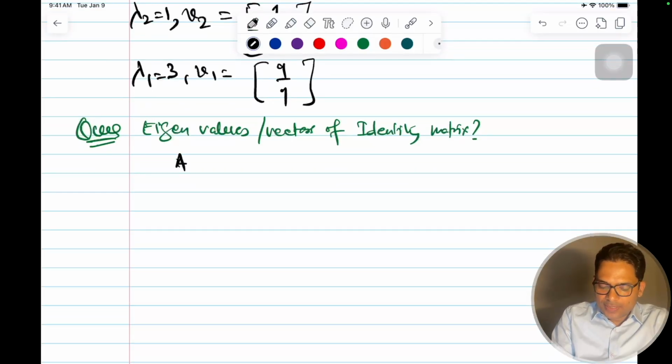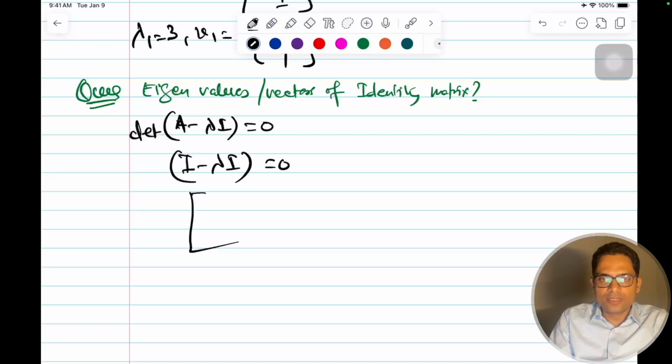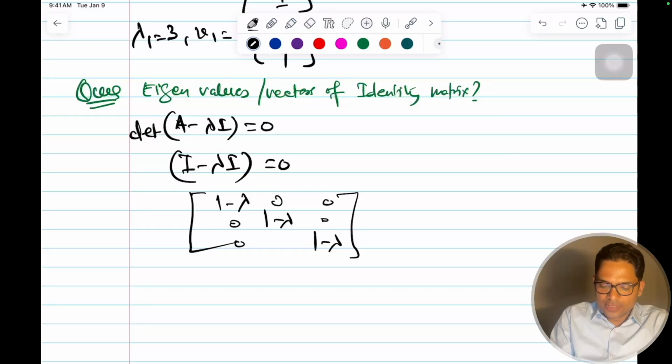So this will be the determinant of A minus lambda I equal to 0, right? Here this is I minus lambda I equal to 0. If we solve this equation, what will it be? 1 minus lambda, 1 minus lambda, 1 minus lambda, like this, with 0 everywhere else.